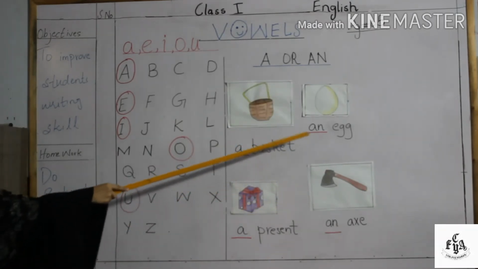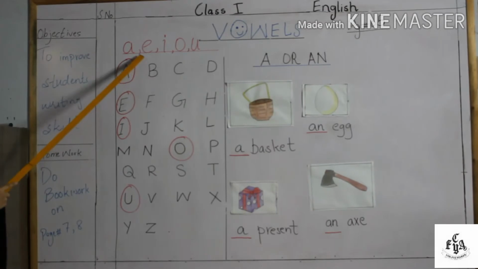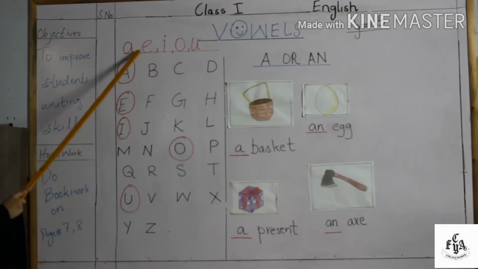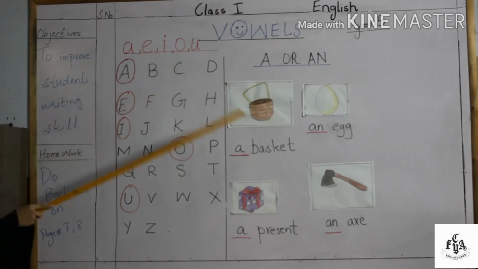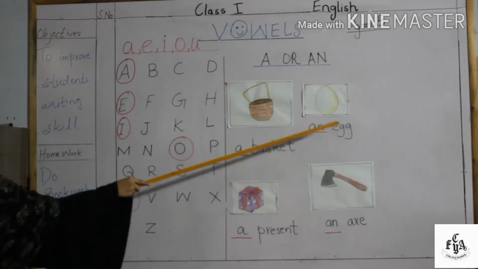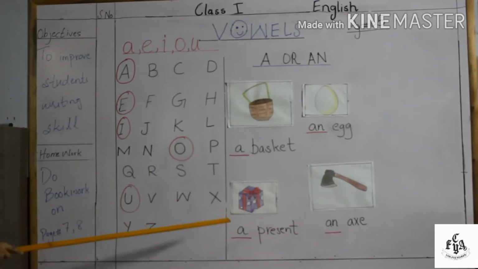So here, as you can see, is an egg. In egg, the first letter is E. E is a vowel. As you can see here, A, E, I, O, U. You can see E is here. So it means that E is a vowel, so we will write an with it. An egg.